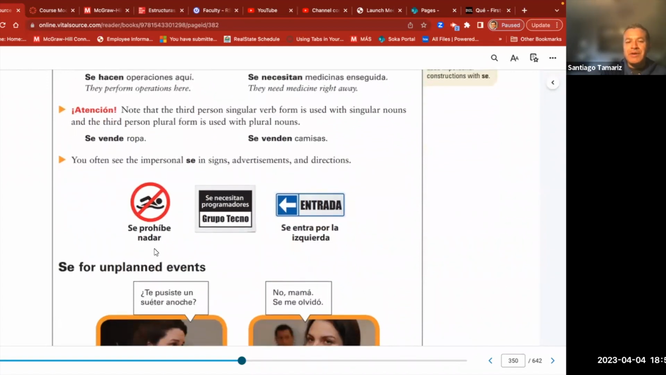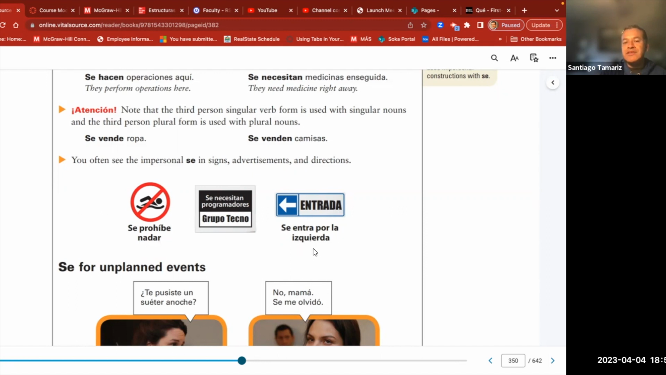Next, you often see the impersonal se in signs, advertisements, and directions. For example, se prohíbe nadar. Nadar is like gustar, because it's a verb. Remember, when we use gustar, if you use a verb as a subject, you use gusta, the singular version. Same thing here. Se prohíbe, the third person singular. Se prohíbe nadar. Bien. Se necesitan programadores. Programadores is plural, so necesitan. They need programmers, ¿no? Grupo técnico. Se necesitan programadores.